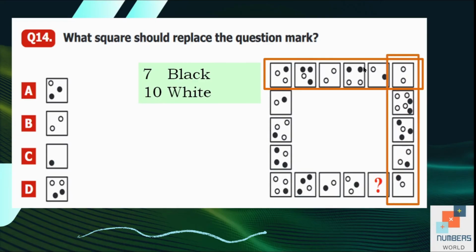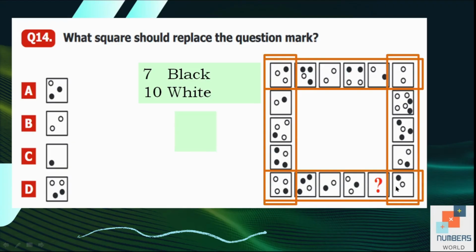Let's do it on our first column. Again, there are 7 black circles and 10 white circles. On the second column, similarly, there are 7 black circles and 10 white circles. Now let's do it on our last row. 1, 2, 3, 4, 5, 6, 7. There are 7 black circles. 1, 2, 3, 4, 5, 6, 7, and 8.